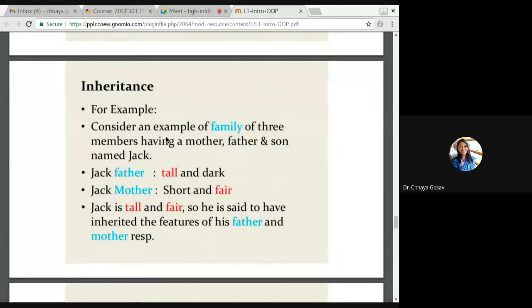So you know what inheritance is in case of family. Suppose father is tall and dark, mother is short and fair. So son can be tall and fair. It can inherit some properties from mother, some properties from father.